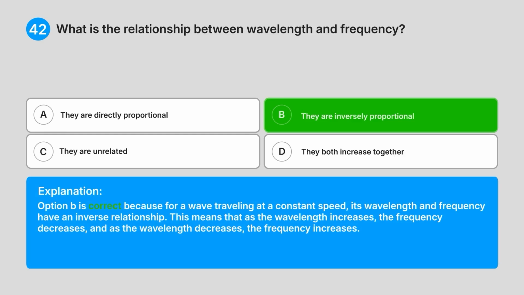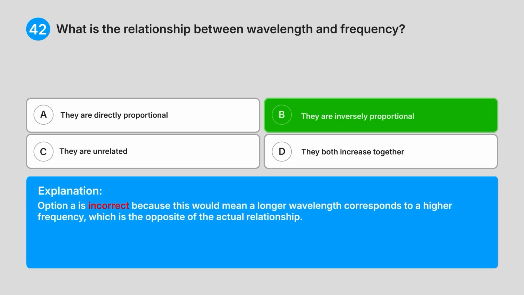Explanation. Option B is correct because for a wave travelling at a constant speed, its wavelength and frequency have an inverse relationship. This means that as the wavelength increases, the frequency decreases, and as the wavelength decreases, the frequency increases.